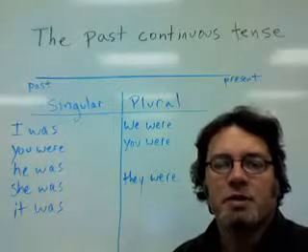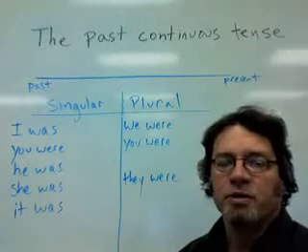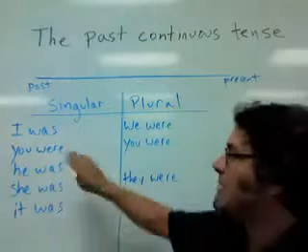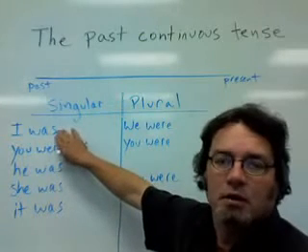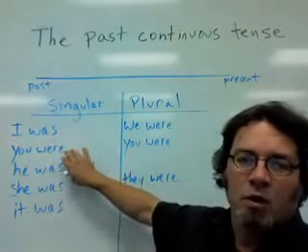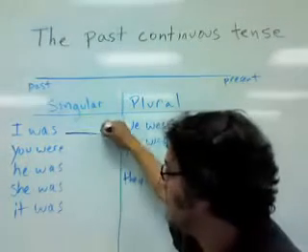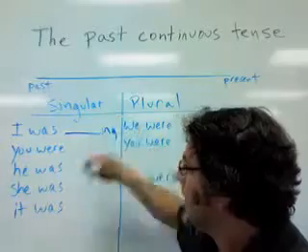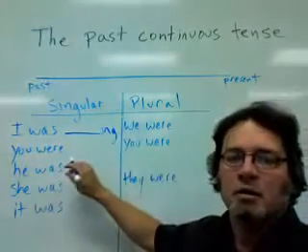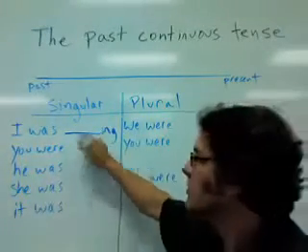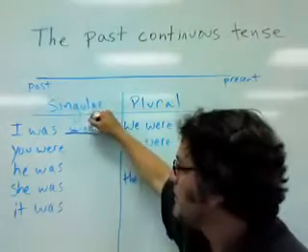To make the past continuous tense, start with the verb be in the past tense. Use was or were, depending on the subject. And then the main verb followed by ing. For example, the verb work would go here,